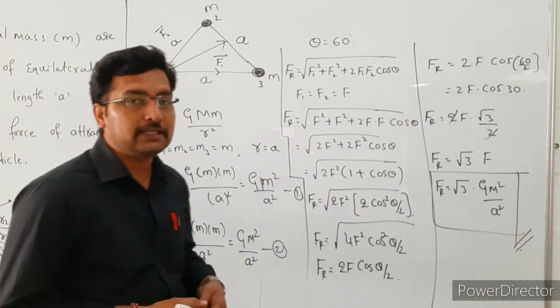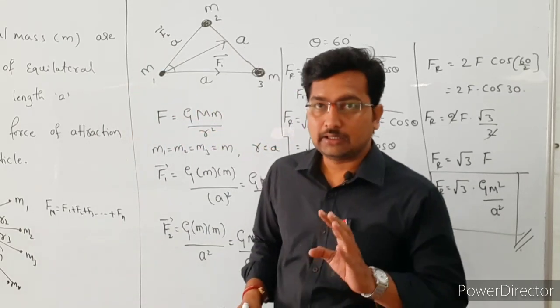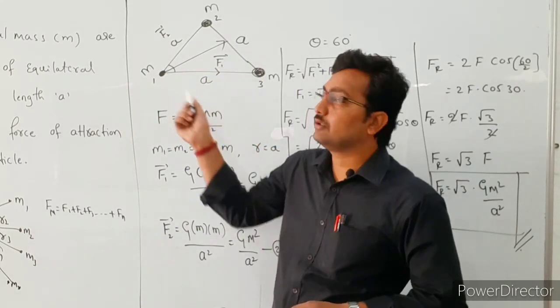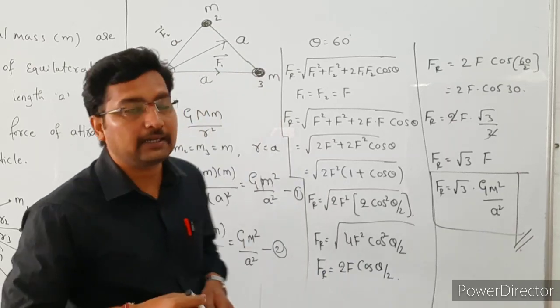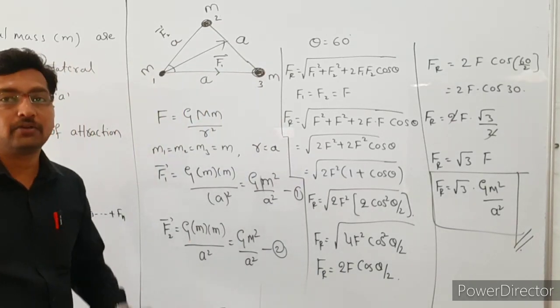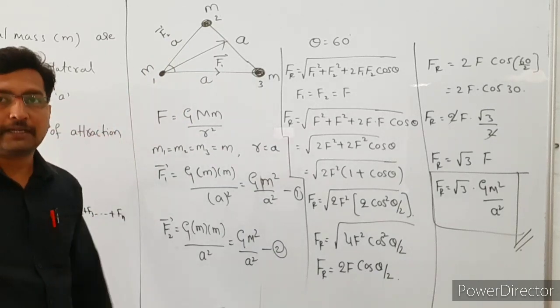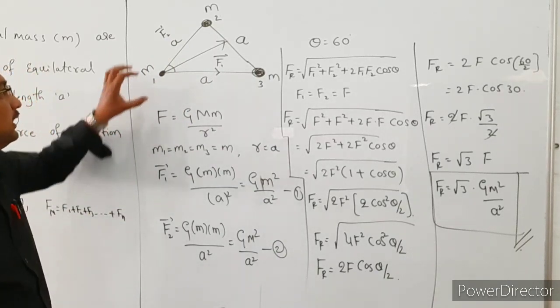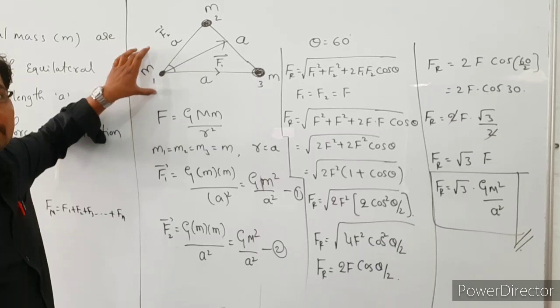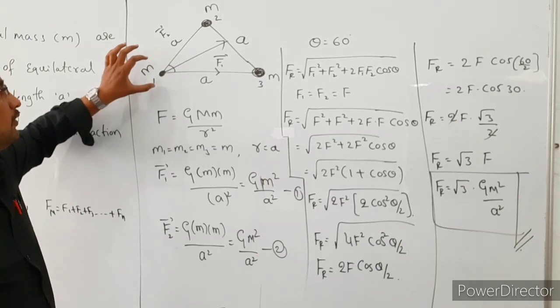In this problem, they are given three identical masses placed at the vertices of an equilateral triangle. Here we are going to find the net force acting on any one of the particles, so we are assuming the particle of mass m.